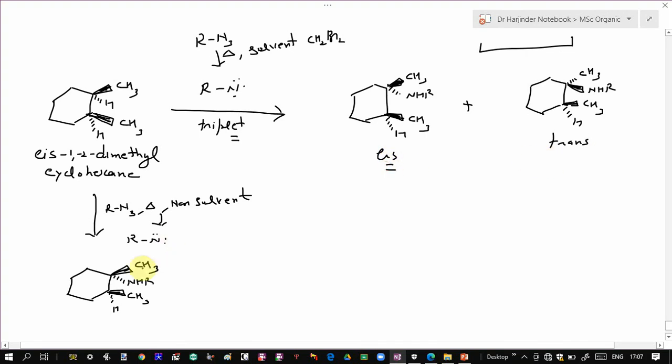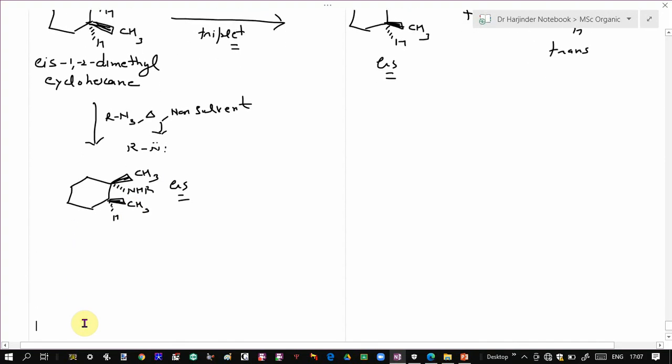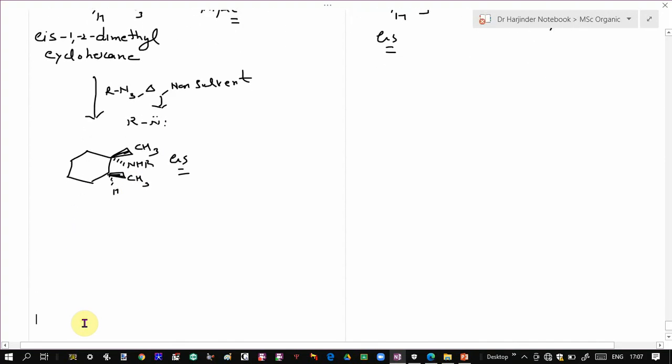So the reaction is non-stereospecific, and here you get only the cis product, so the reaction is stereospecific. So this was all about the addition reactions of nitrenes to various compounds. This was the insertion reactions of these nitrenes across carbon-hydrogen bonds.